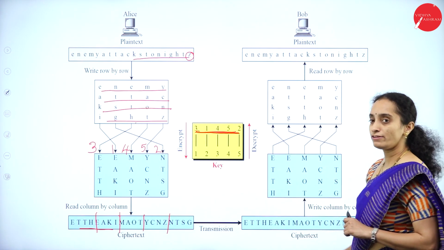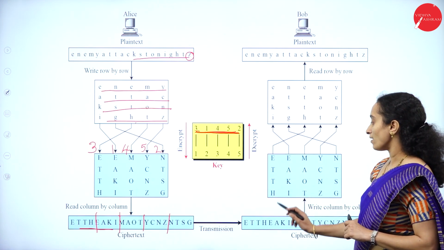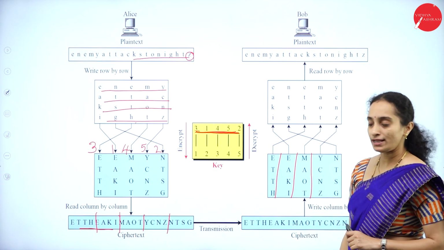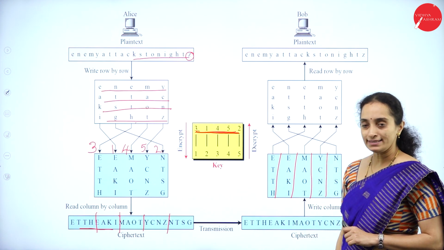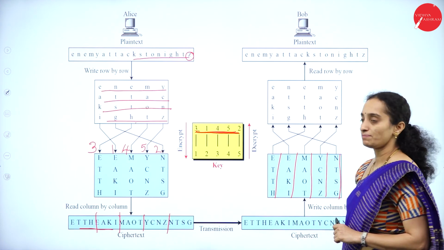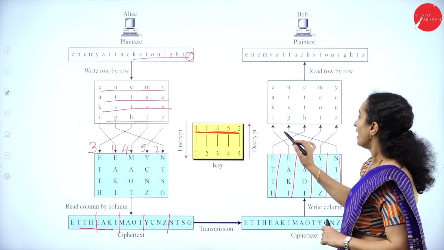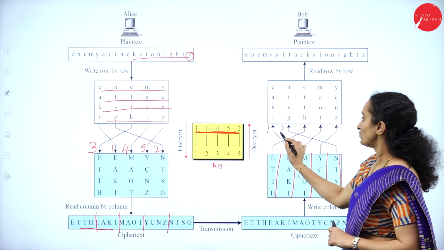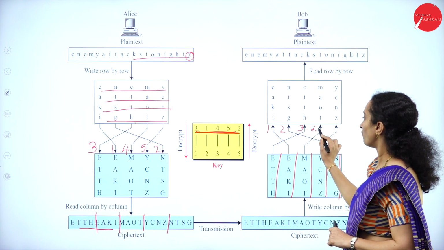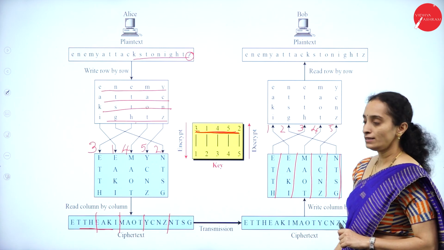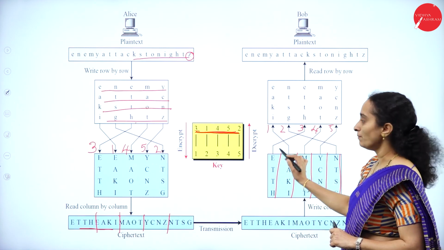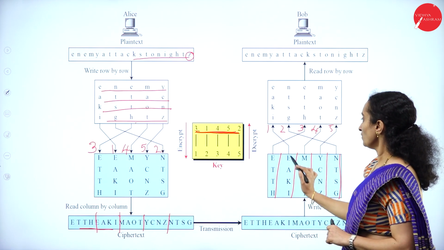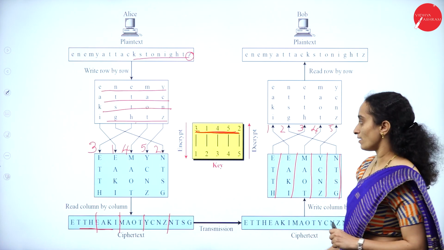Okay, this value will be taken, written column wise: ETTH, EAKI, MAOT, YCNZ, NTSG. Column wise it will be written, applied 1, 2, 3, 4, 5. That means this will be 1, 2, 3, 4, 5. Okay. So first column will go to third column. Second column will go to first column.